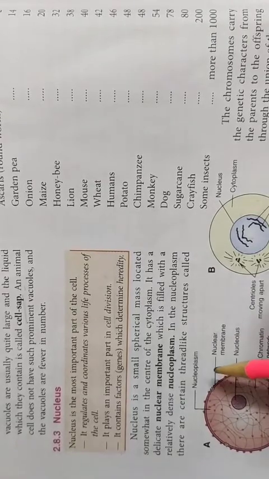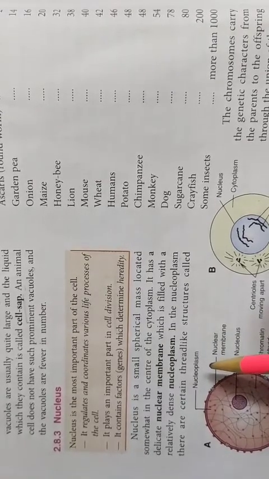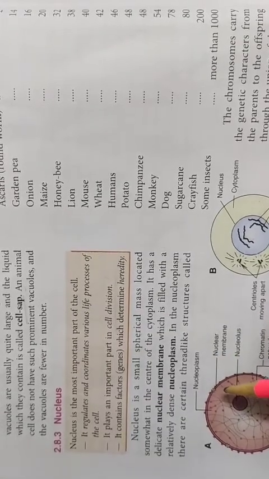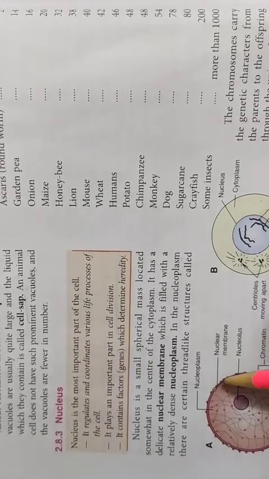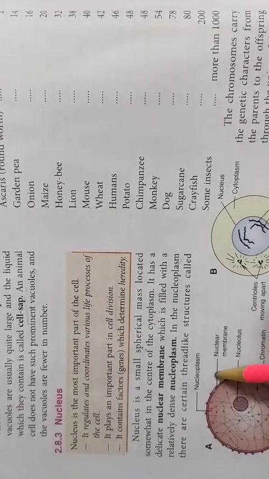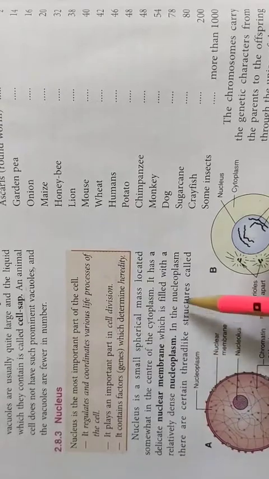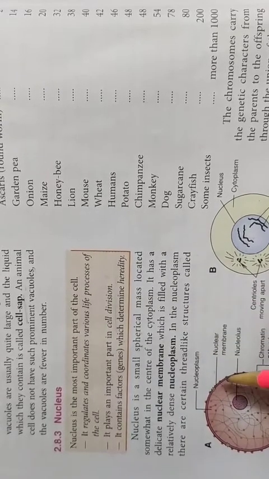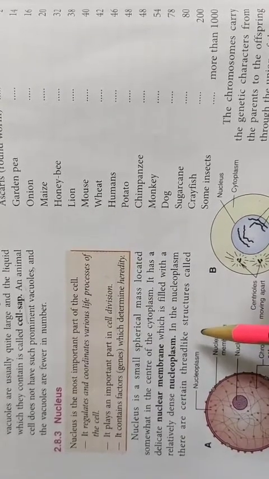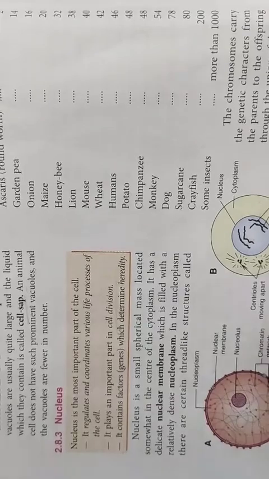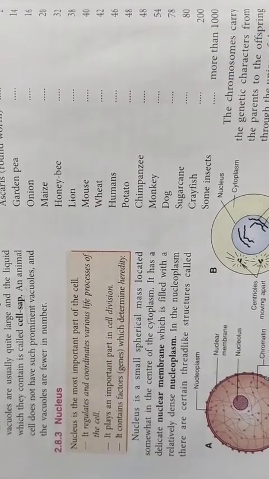Take an example, a mango seed. That mango seed contains the genetic information in the cells, in the nucleus of the cells. When the cells divide and grow, slowly that seed will form a sapling, then a plant. So the same information is going. That means a seed of mango will form a mango plant. It cannot be a guava plant or some other plant. This is all because of the genetic information which is present inside the nucleus.